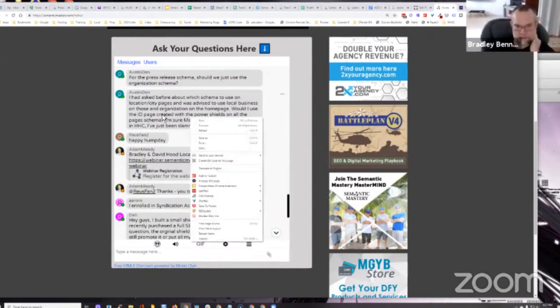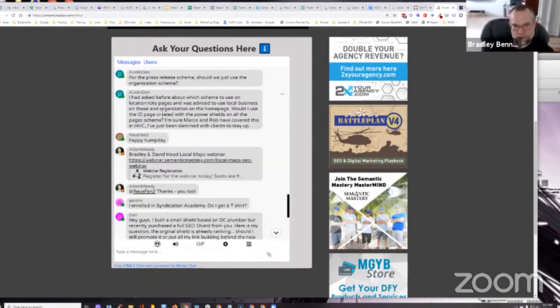He says, for the press release schema, should we just use the organization schema? So it depends on what you mean, Austin Don. If you're talking about the organization page, the media page within Press Advantage, yes, then I just go with organization schema unless it's for a specific location. For example, if I've got a multi-location brand for one of my tree service assets, then each one of its own locations is going to get its own separate media page in Press Advantage, an organization page. Does that make sense?